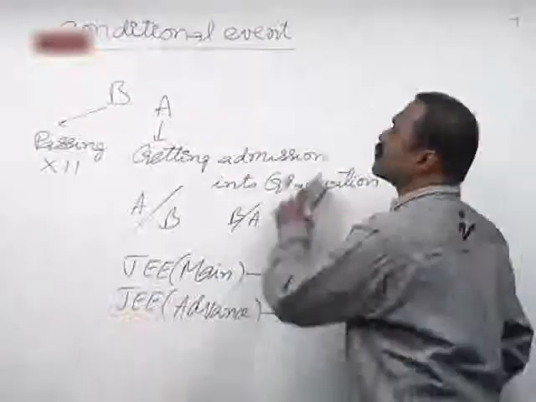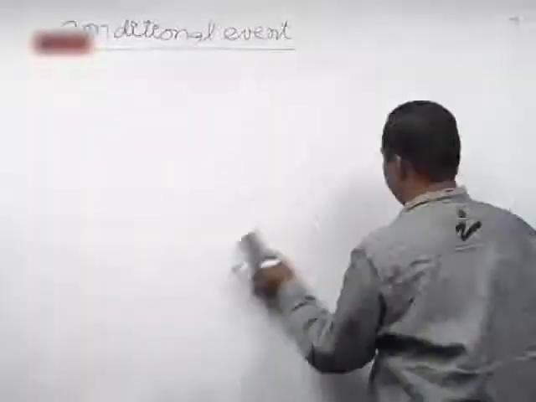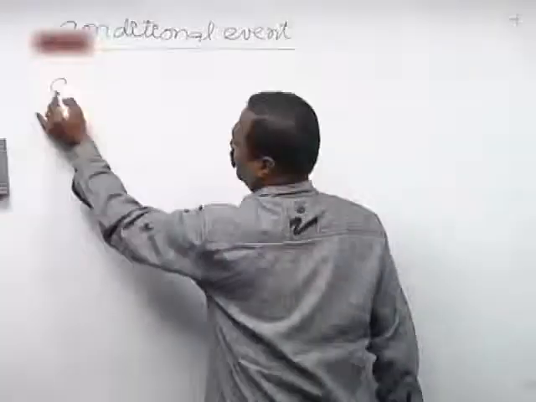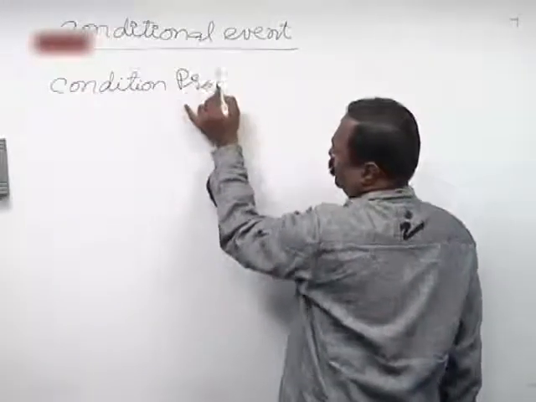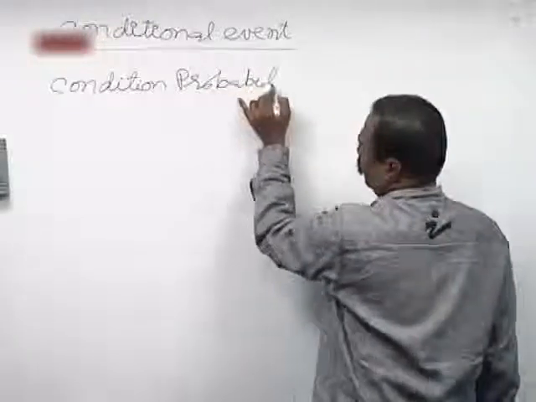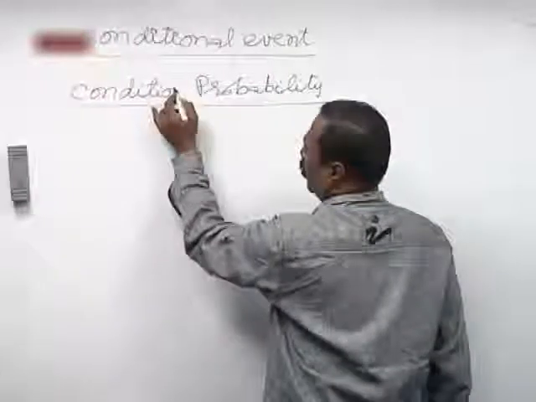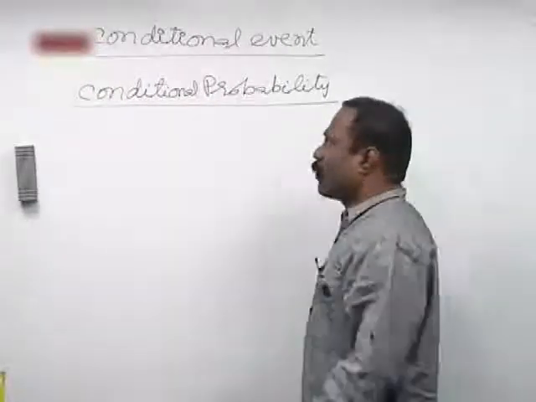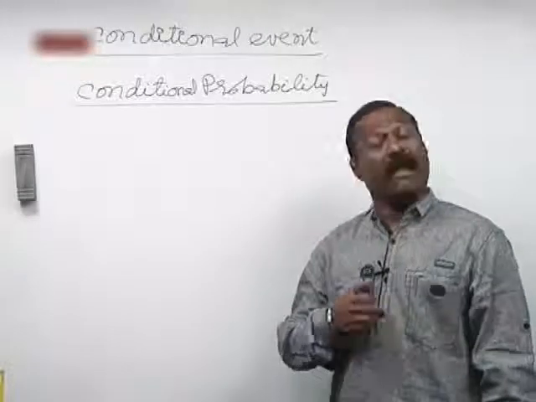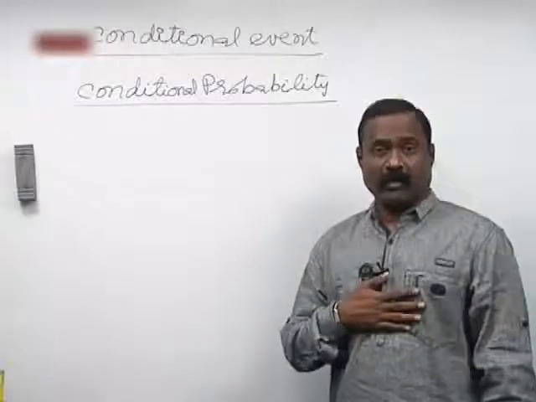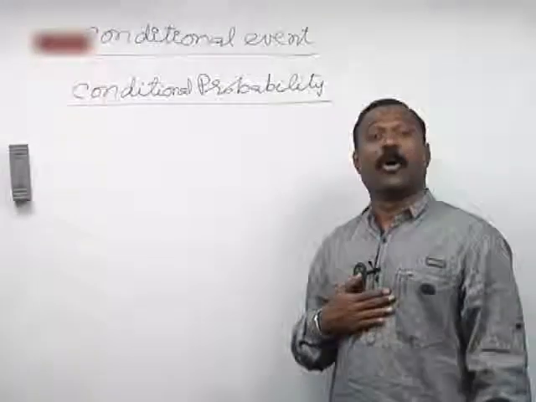Now, based on this conditional event, conditional probability is defined. What is conditional probability? You have learned the definition in your board level itself. Conditional probability: let A and B be any two events in a sample space S such that the first occurring event's probability is not equal to 0.